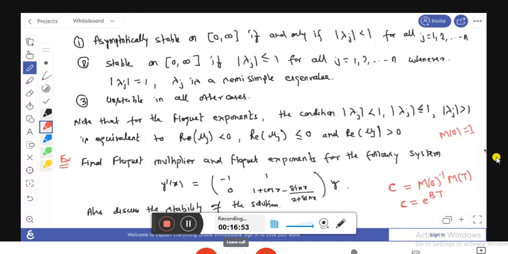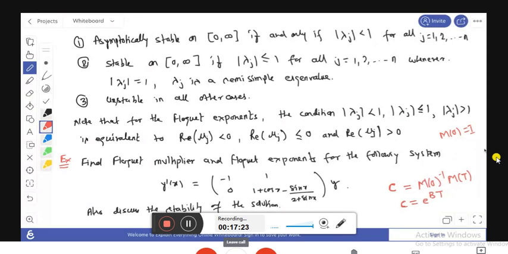From that we find M(0), and then find its inverse. If we multiply M(0) inverse with M(T), you can find the monodromy matrix C. In the next page we have to find M(2 pi), M(T), M(0), and then M(0) inverse.